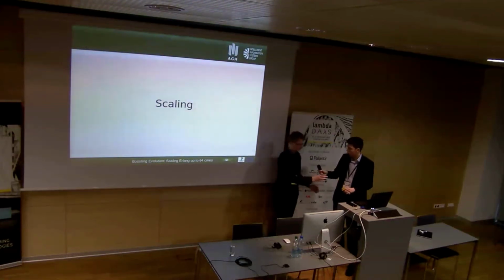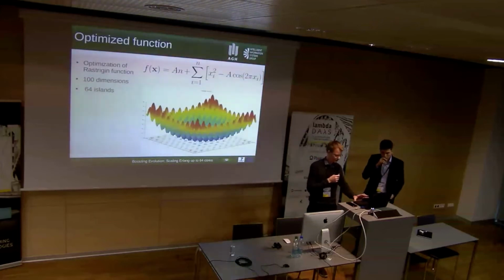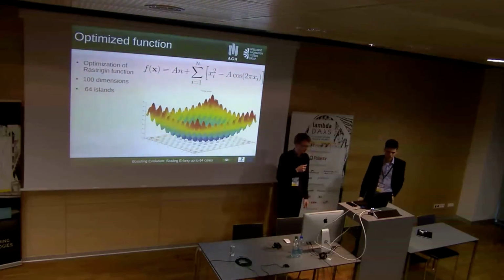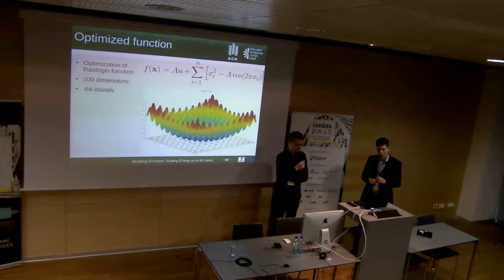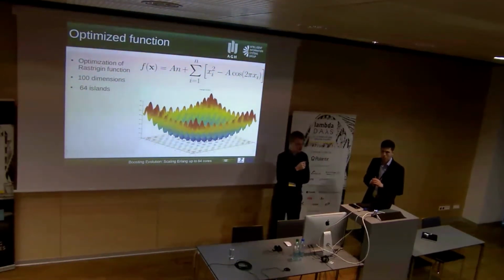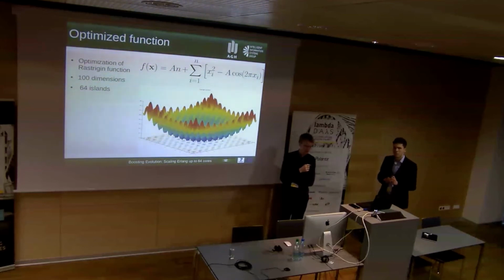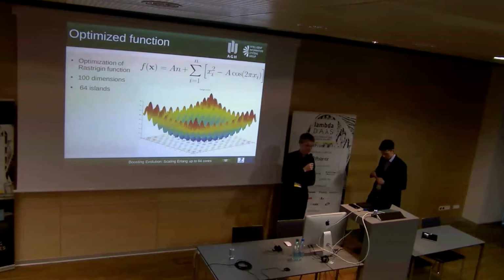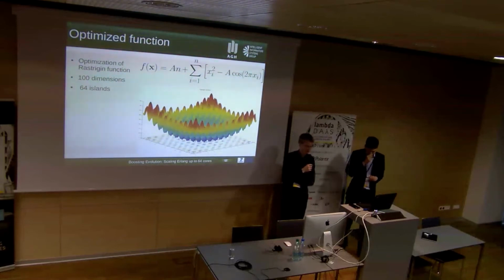Okay. So let's talk about scaling. The testing function that we use is the Rastrigin function, whose formula you can see on the slide, and also you can see the graph of the Rastrigin function in 2 dimensions. This is multimodal. It has many local optima, so it is hard to optimize, and also good for benchmarking purposes.